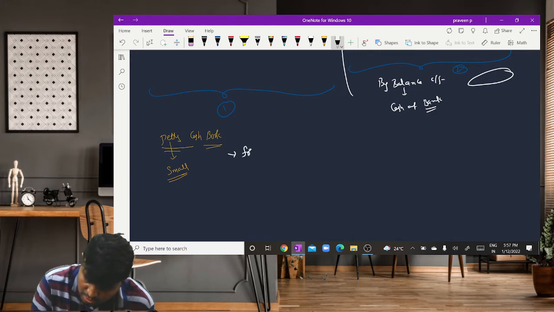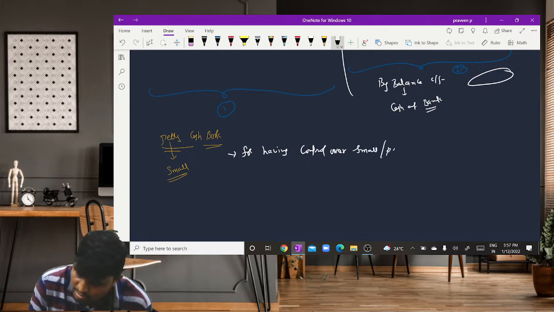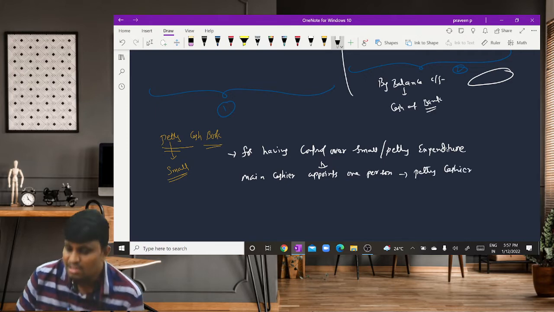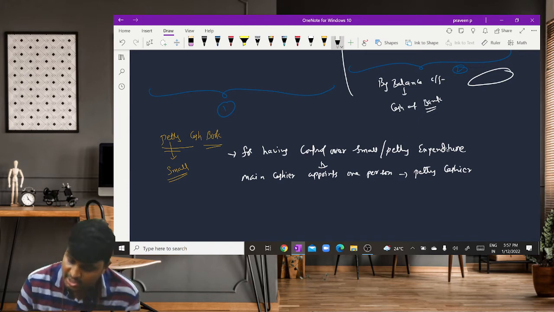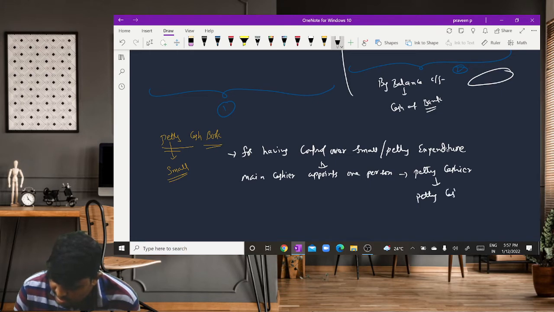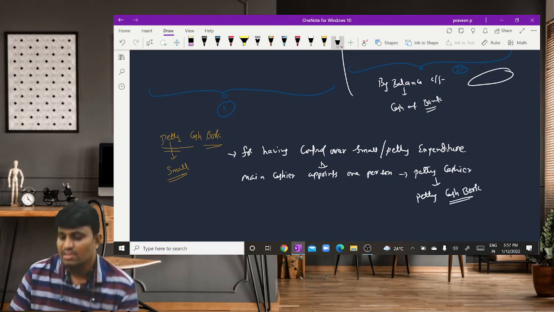For having control over small or petty expenditure, the main cashier appoints one person called the petty cashier, and the statement maintained by the petty cashier is called the petty cash book.